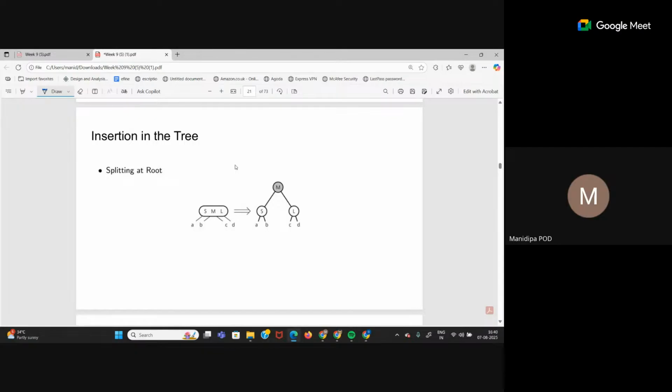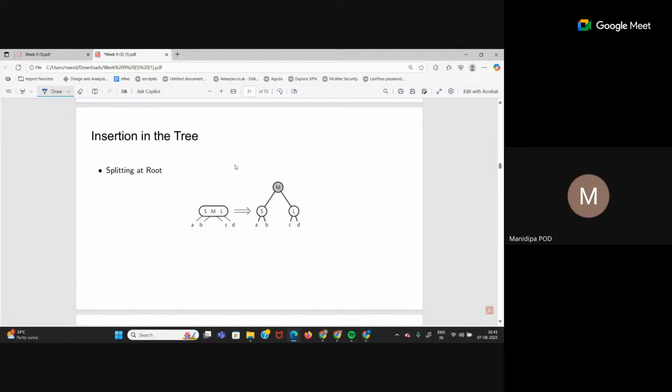Now, there are 2 types of splitting. One is immediate splitting and one is when we don't split immediately. In immediate splitting, whenever a 4 node is formed in the tree, we immediately split that node, because that node is a liability. If one more key value comes in which we need to insert in this node, it is not possible, because this node is filled and we cannot have a higher order node. In a 2, 3, 4 tree, a 4 node is the highest order node. So that's why we never want to keep these 4 nodes. Every time a 4 node is formed, we split it.